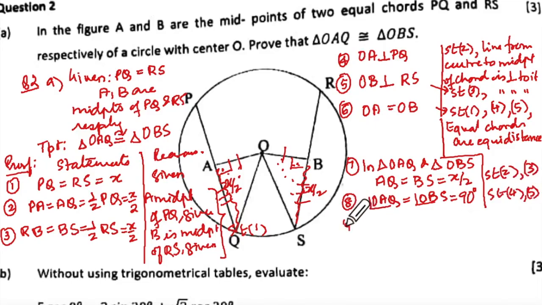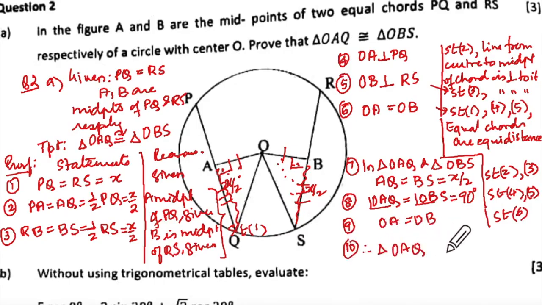And then we come to this AQ. No, we finish with AQ. Now we come to OA. Sorry, OA equal to OB, and that was statement 6. Can you see that? We already proved it. So from there we will say, therefore triangle OAQ congruent to triangle which one?